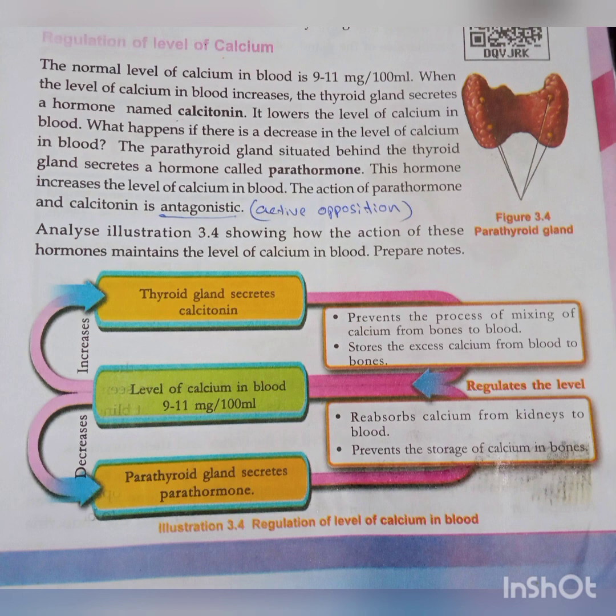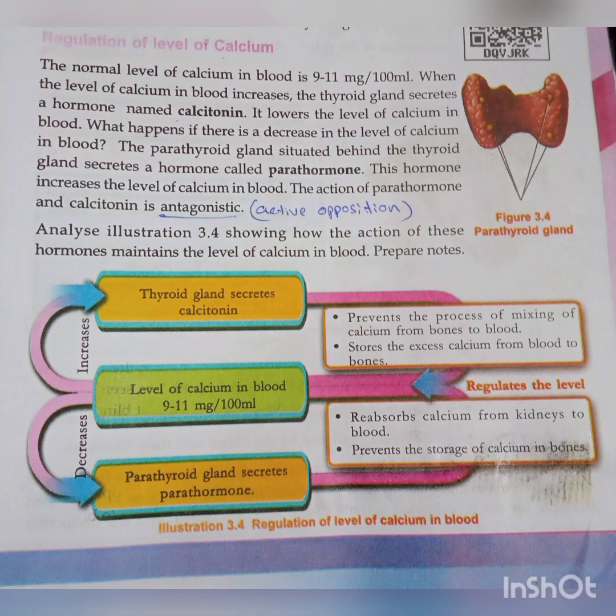Yes, 9 to 11 mg per 100 ml of blood. Calcium is very essential for blood clotting and for strengthening bones, teeth and nails. Do you know excess or deficiency of calcium leads to metabolic problems?